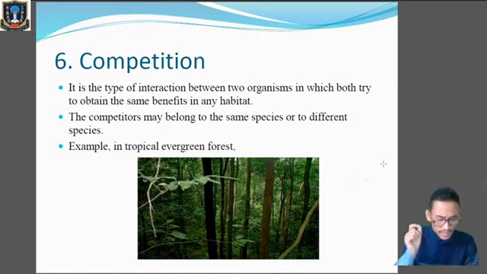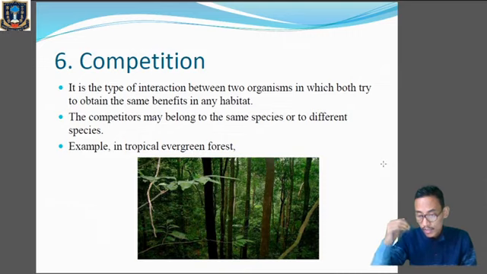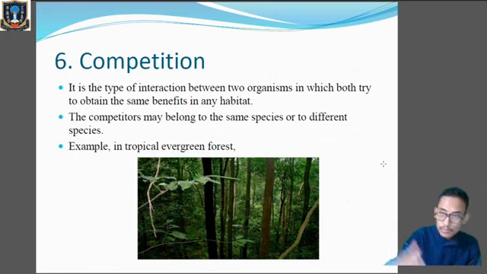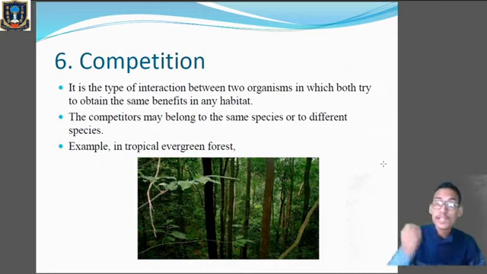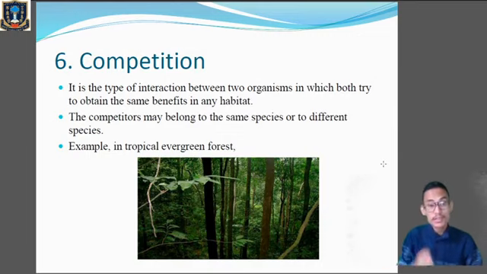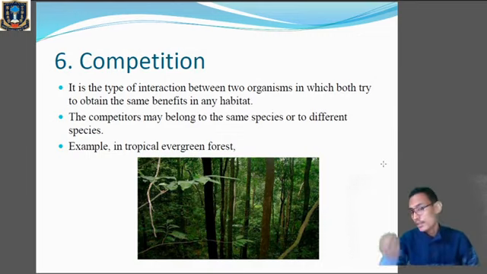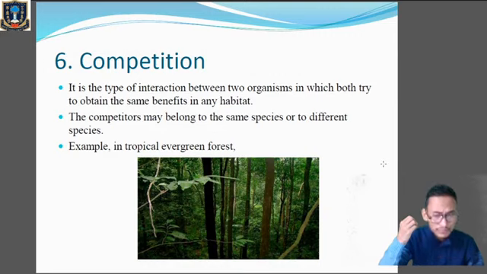Actually, the trees and the leaves of the trees influence the temperature and the humidity in a habitat, because you know that the leaves of a plant help in transpiration, and transpiration will bring rainfall. Okay, and if the trees and the plants are reduced in a habitat, there will be a loss of moisture in the area, because there will be less transpiration. And what is transpiration? It is loss of water in the form of water vapor from the aerial part of the plant.